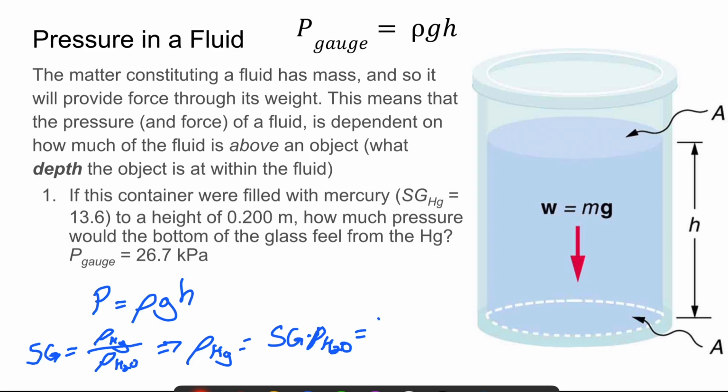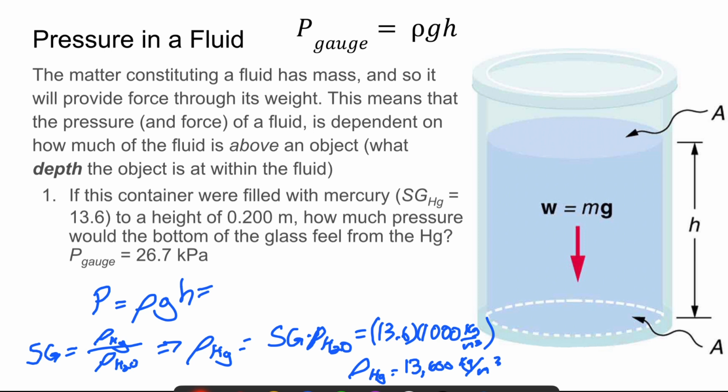The specific gravity of mercury is 13.6, and remember that the density of H2O is 1,000 kilograms per meter cubed. So the density of mercury is 13,600 kilograms per meter cubed, and we can plug that in over here.